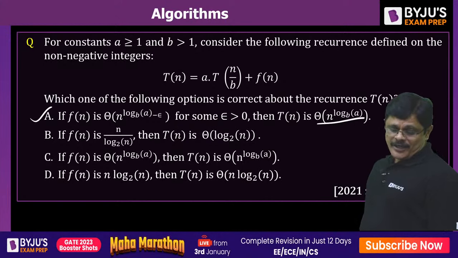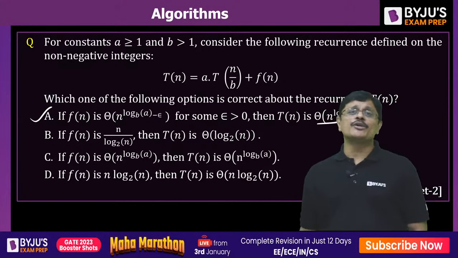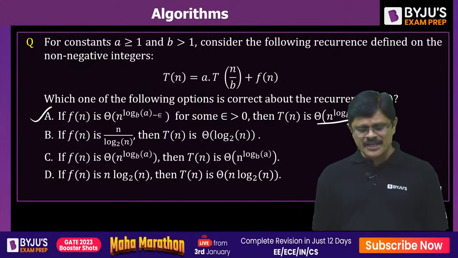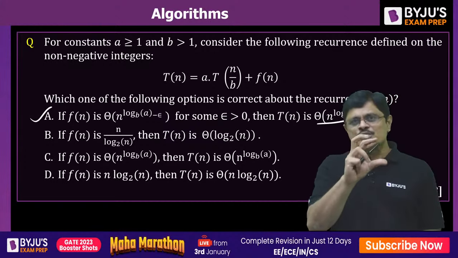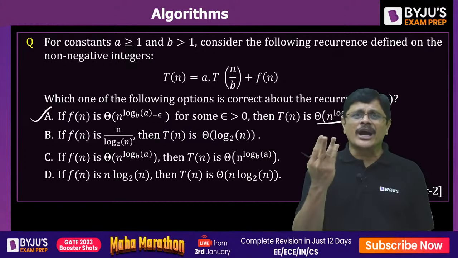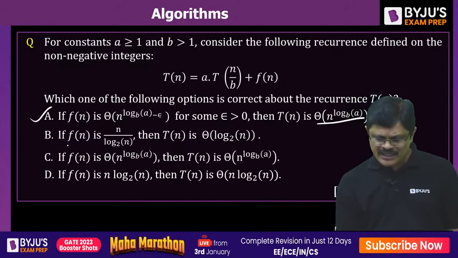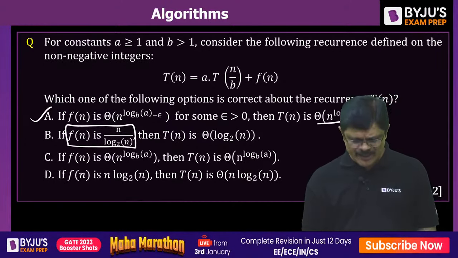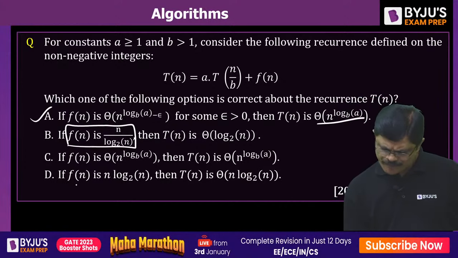The second option, he has not mentioned anything about n power log a to the base b. Just knowing the type of f(n), you can't decide anything, sir. So this fails because we do not know about n power log a to the base b. Even this D option also fails.